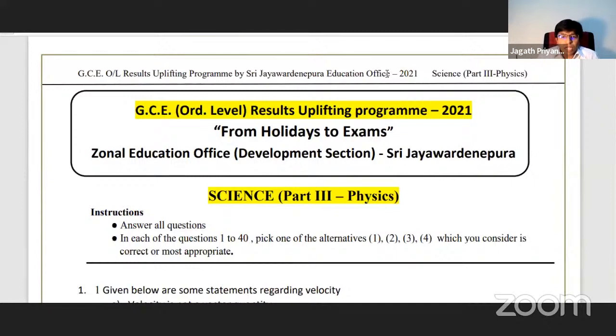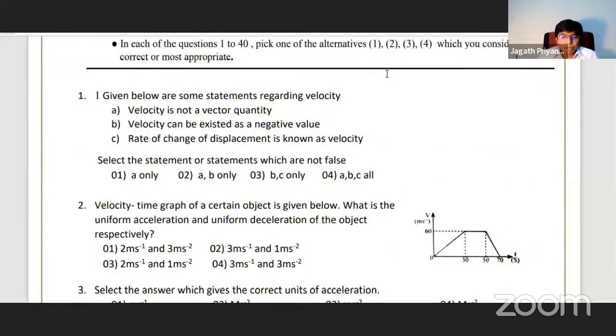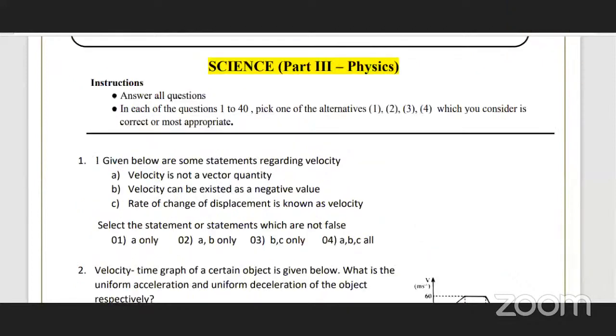Given below are some statements regarding velocity. Velocity is not a vector quantity. That is completely wrong. So without reading the answers, they are asking which are not false. In other words, they are asking for the correct statement. Velocity is a vector because it has a definite direction. Okay, some students raise a hand. Yeah, Devmini, yes, what is the answer for this?